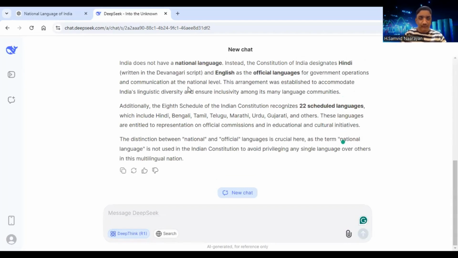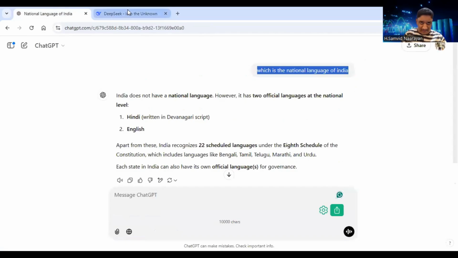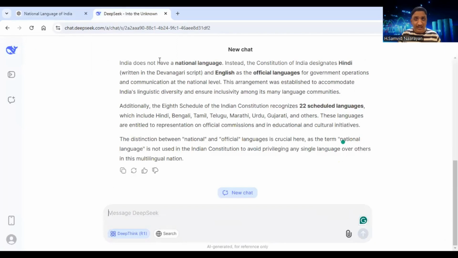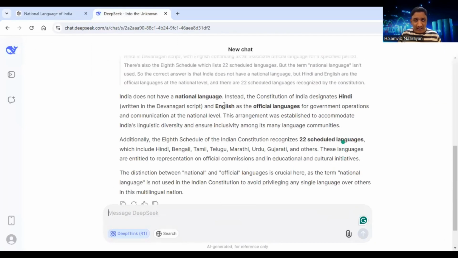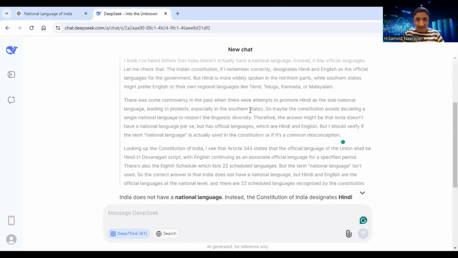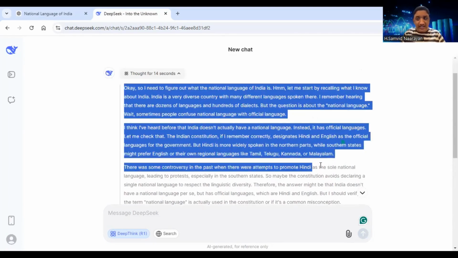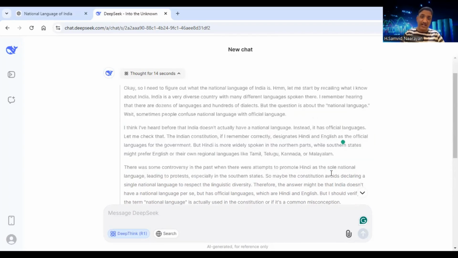It is giving us a more detailed explanation than ChatGPT. ChatGPT just lists Hindi and English, but here, Hindi and English are the official languages for government operations and communication at the national level. So the uses of those languages are also put here. But the main advantage of DeepSeek is that it is showing us the path in which we have to think. So that is the first question.